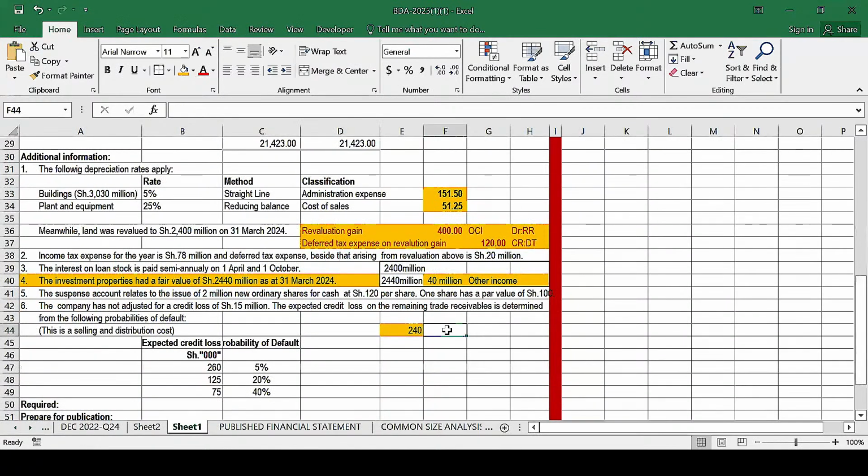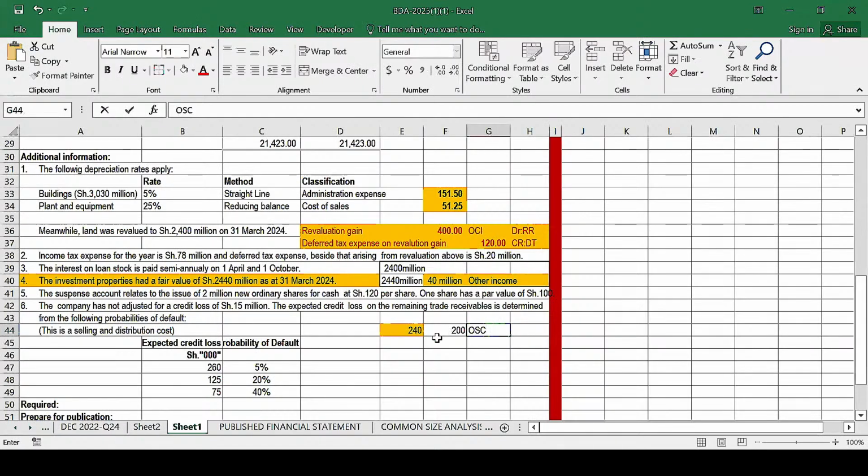Out of this amount here, how much are we going to credit in the ordinary share capital? The amount to be credited in the ordinary share capital is always based on the par value. I hope you can see the par value is 100. So we take the shares issued, 2 million times 100. That will give us 200 million. This 200 million will be added to the ordinary share capital.